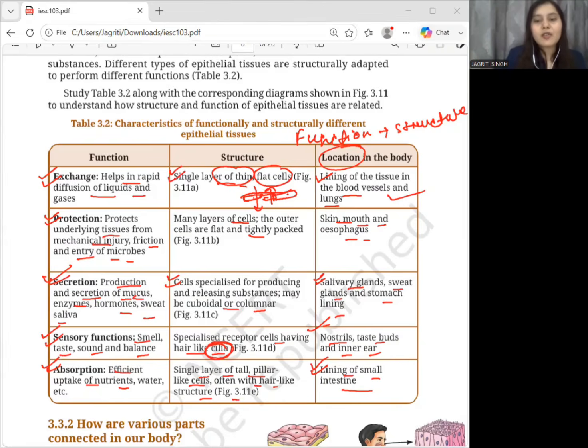Okay. So we have studied how the epithelial cells perform different types of functions, and based on the different types of function, they have specialized structure as well, and they have specialized location as well. Okay. So that's about the epithelial tissue.